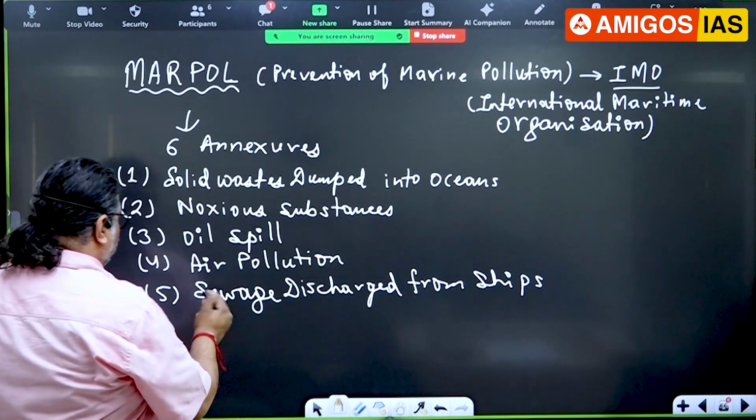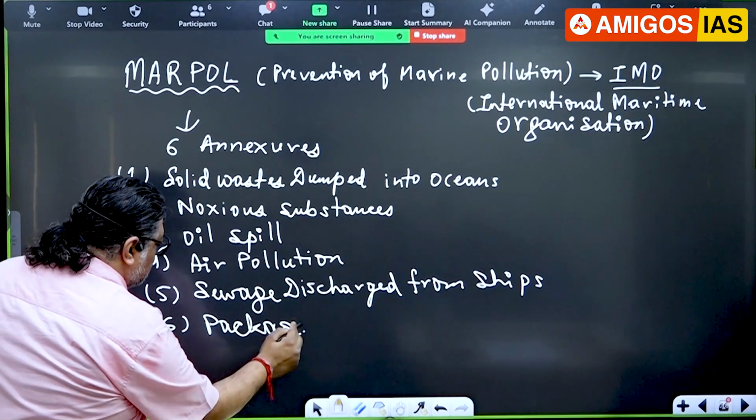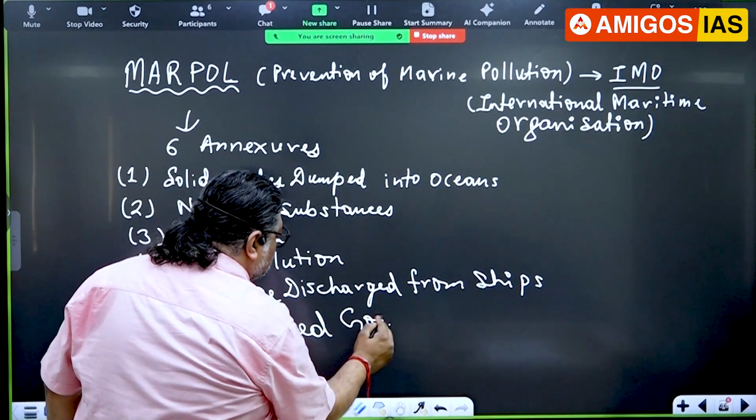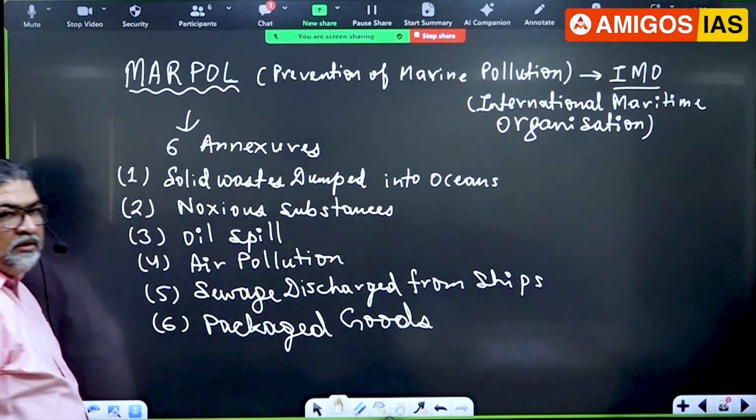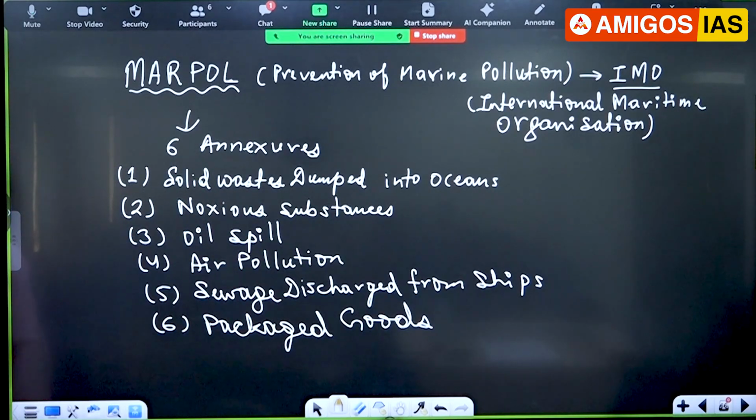And then it also looks into this one. Packaged goods. Accidentally, if such kinds of things are discharged into ocean water. MARPOL, remember that. UPSC has not asked a question on MARPOL. And India is a member country of MARPOL. We are also trying to control the pollution in our Indian Ocean, Bay of Bengal, Arabian Sea. So this could be one of the gray areas where UPSC can ask a question.